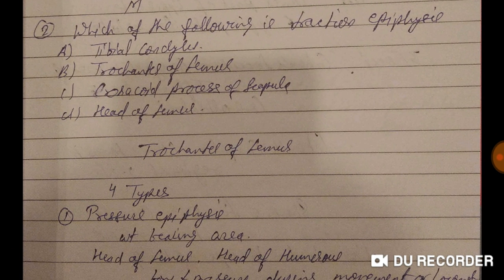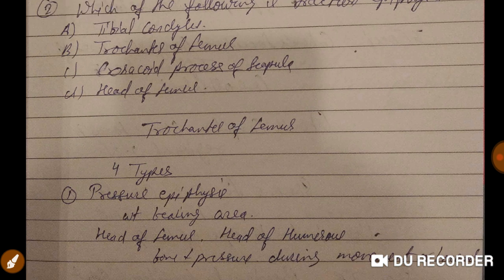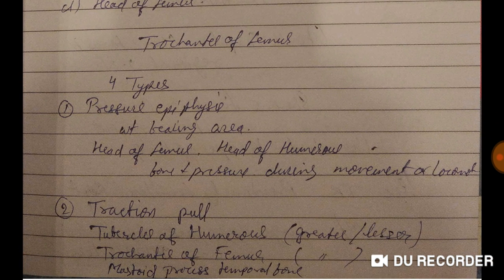Now, which of the following is a traction epiphysis? Traction epiphysis: T for traction, T for trochanter of femur. That is the trochanter of femur. So let's discuss why this is an epiphysis. Explanation I'm going to explain.